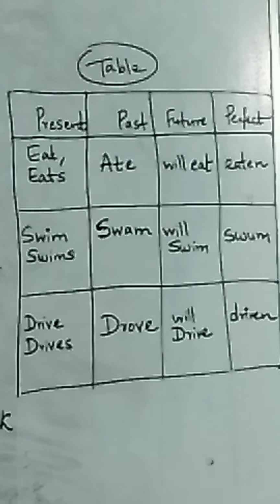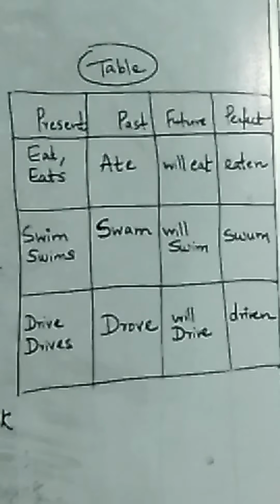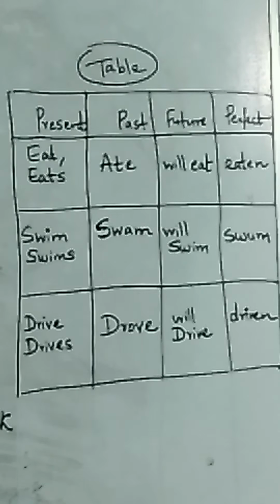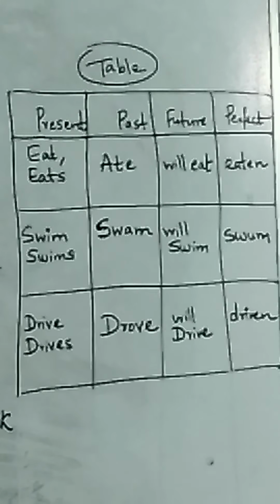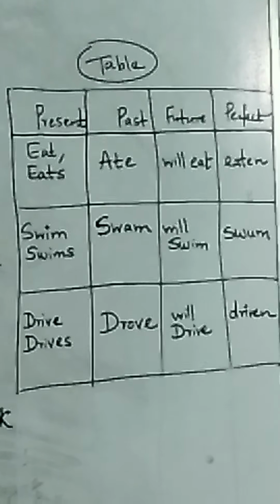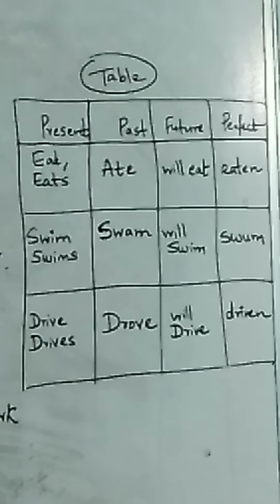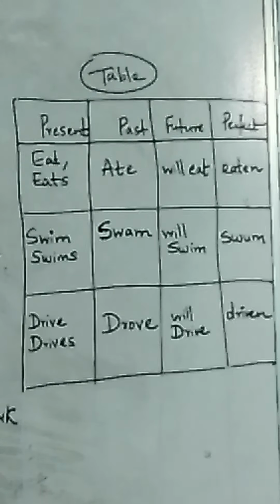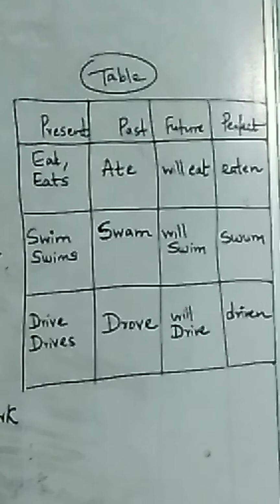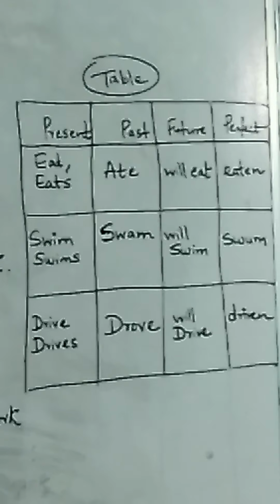Before eaten, has, have or had, anyone. Next I have taken the word swim. Swim, swims for present tense, swam for past tense, will swim for future tense, has swum or have swum or had swum. Next, I've taken drive. Drive, drives, present tense; past tense drove; future tense will drive; and perfect form has driven or have driven or had driven. So please learn these forms.